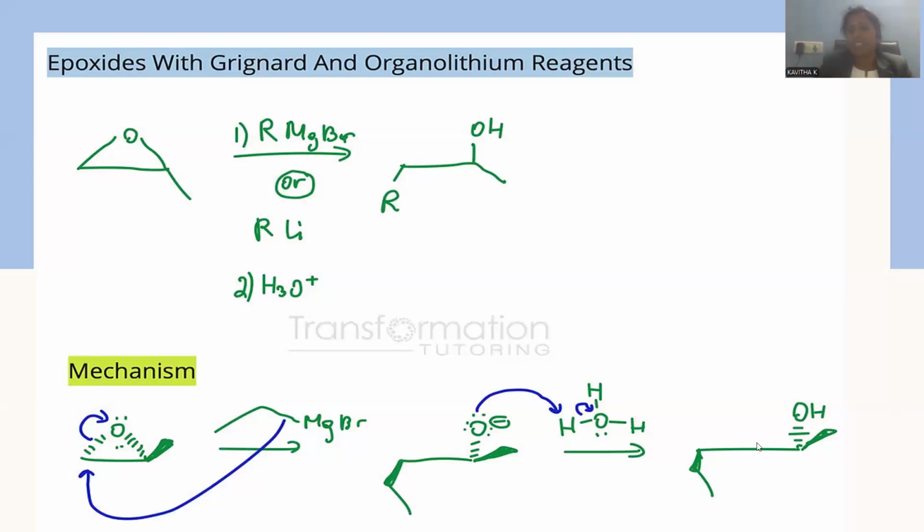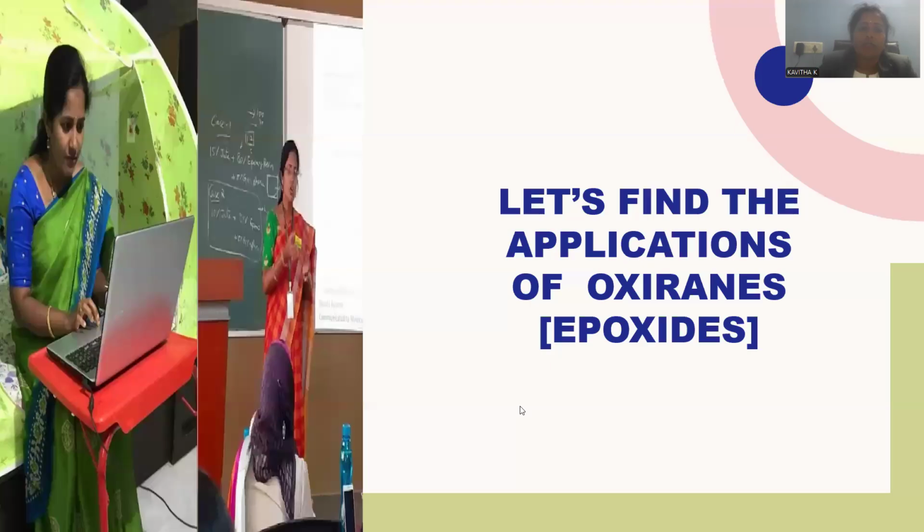Why am I saying extended alcohol? The alkyl chain will be increased. One of the edges is added with an alkyl group, right? At the other edge, the oxygen turned into alcohol. That's the reason why the alkyl chain will be elongated. That is called extended alcohol formation.